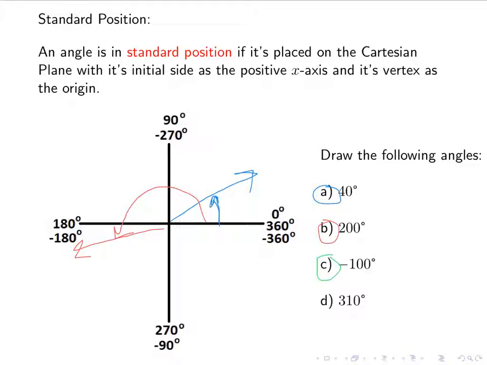I'm going to do C in green. So negative 100 degrees. So remember, negative means I'm going clockwise. And as soon as I get to my negative y-axis, I've gone negative 90. And I need to go a little bit more. So I need to get to negative 100. So it's going to be something close to this. You don't have to be exact. I'm not expecting you to take out a protractor or anything. Okay, so again, I'm going to denote my arrow, saying it is the clockwise negative angle that we're looking at.